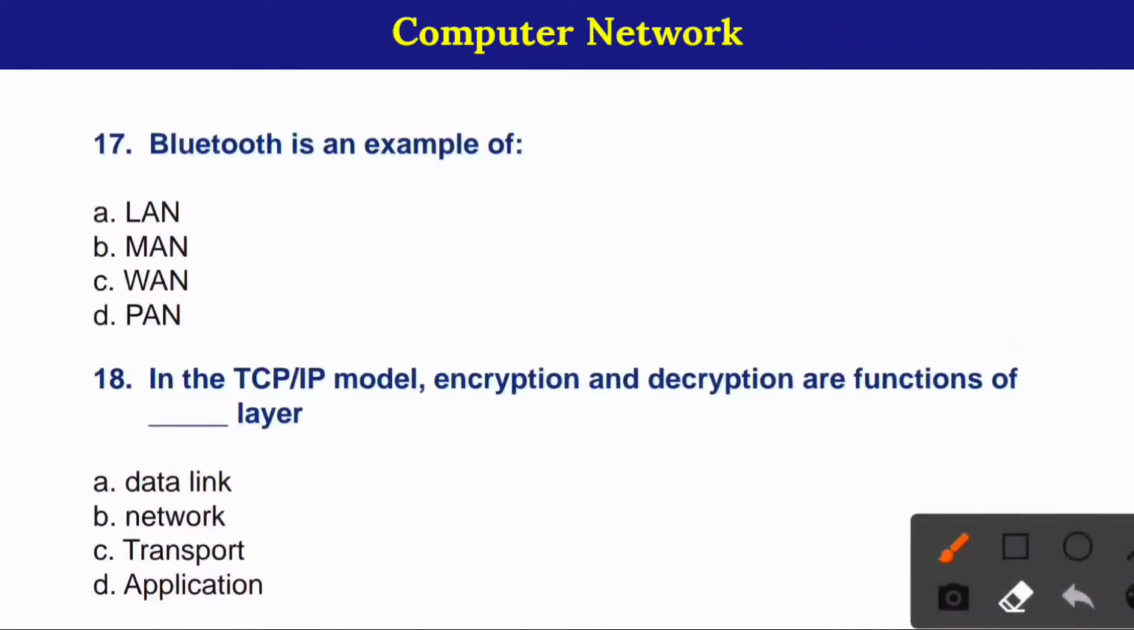17. Bluetooth is an example of. Here, correct option is option number D. PAN, personal area network. 18. In the TCP/IP model, encryption and decryption are function of blank layer. Here, correct option is option number D. Application.